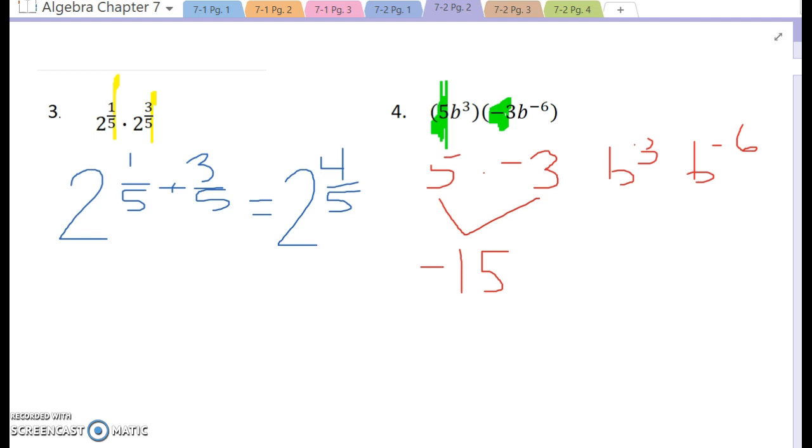And over here, we've got b to the 3rd times b to the -6. Well, 3 plus -6 is -3.